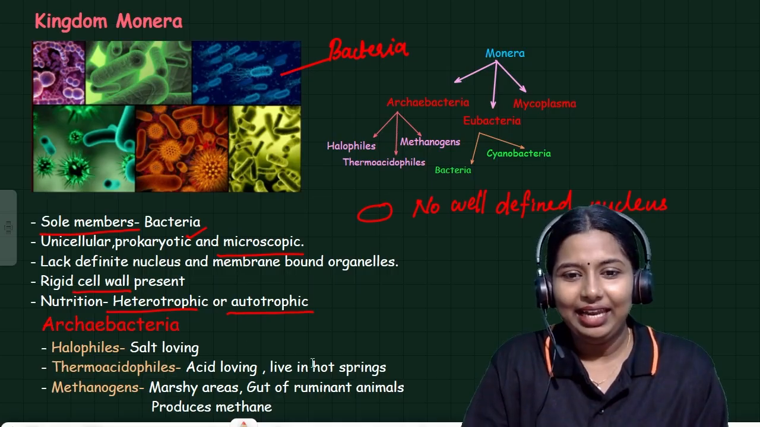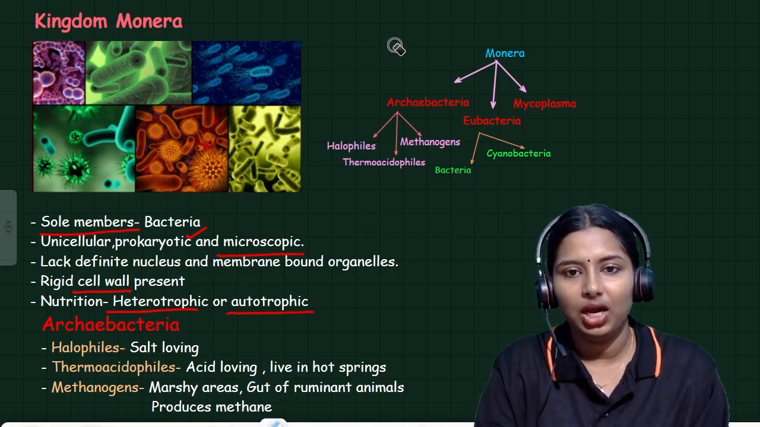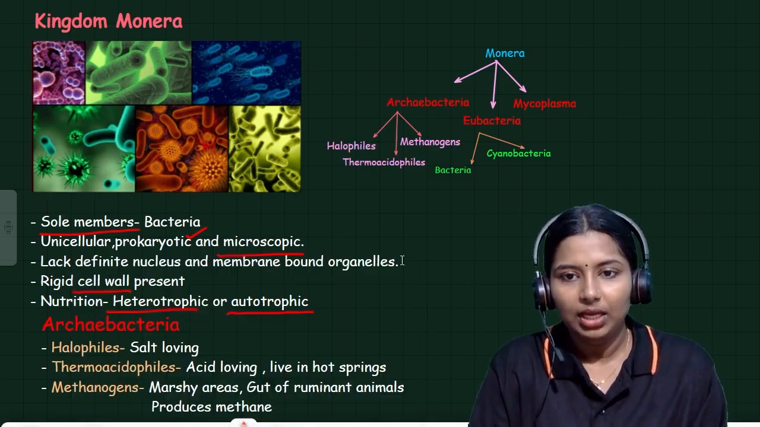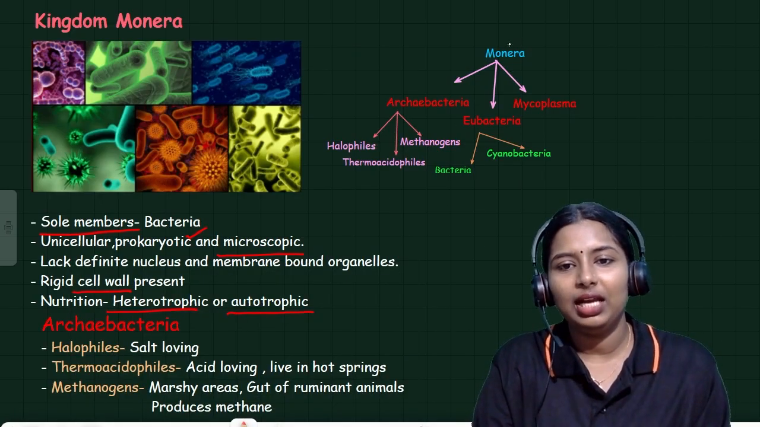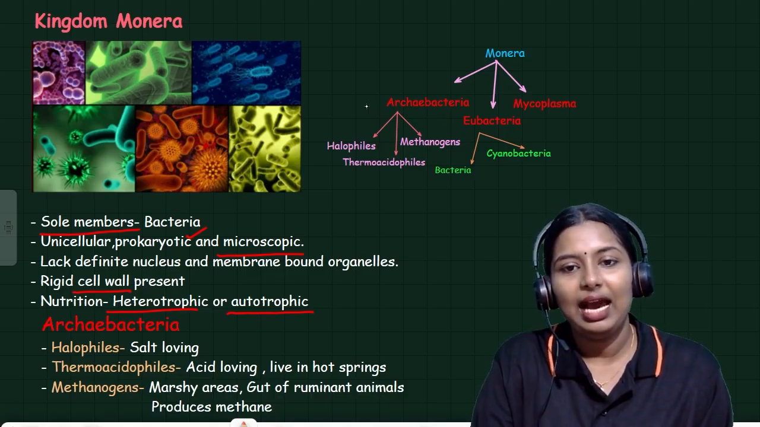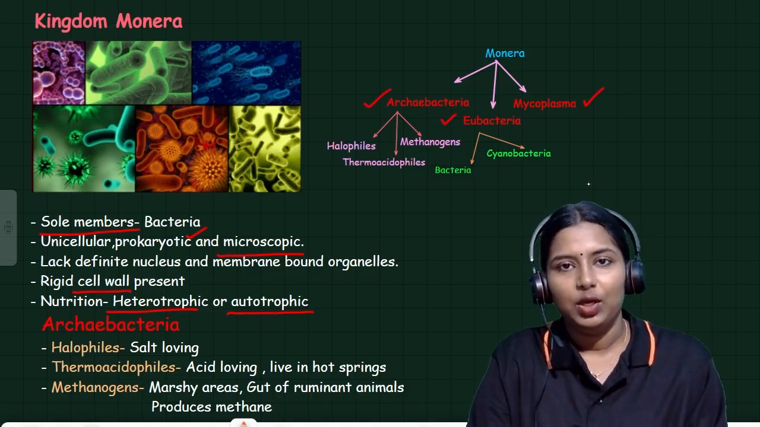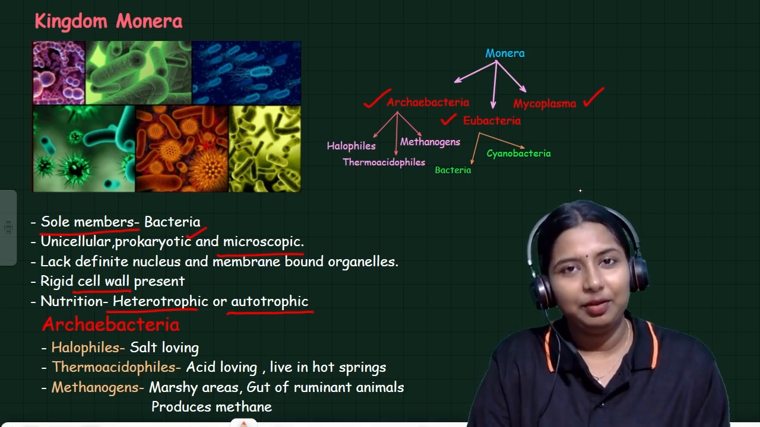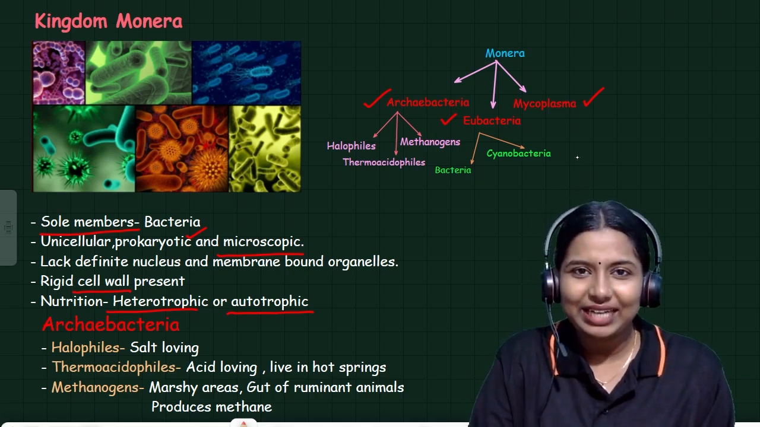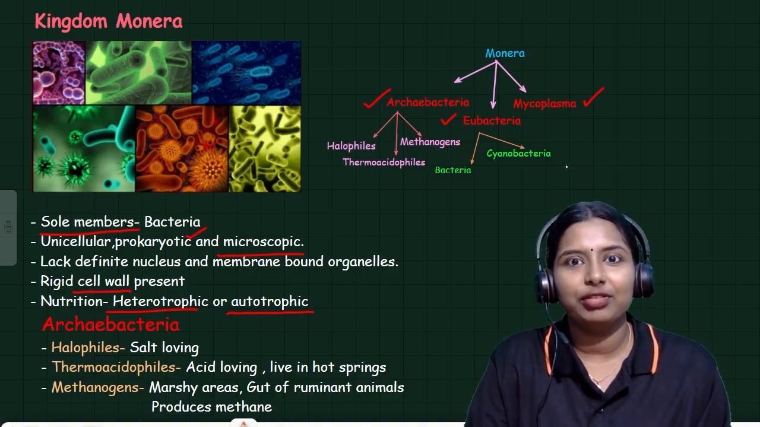Again, look at this picture. Here I put a flow chart. Here you can see that Kingdom Monera is further classified into different categories: Archaebacteria, Eubacteria and Mycoplasma. Repeat it with me: Archaebacteria, Eubacteria and Mycoplasma. Archaebacteria again is of 3 types.